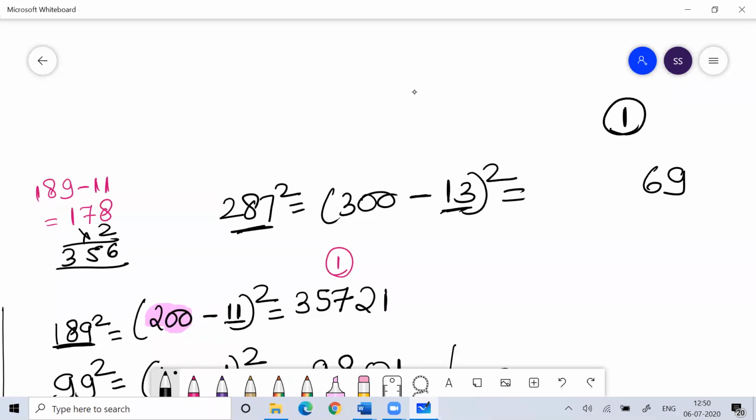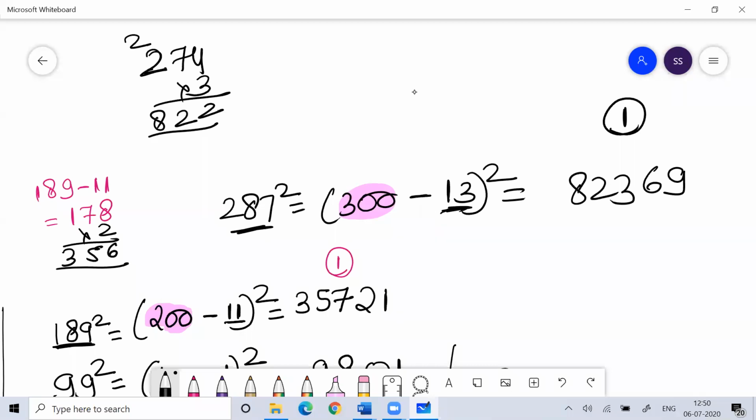What is 287 minus 13? That is 274. You are comparing 274 with 300. So 300 is 3 times of 100. 274 3s are, that is 12, 1 carry, 21, 22, 2 carry, then 8, 822 plus 1 carry, 82369.